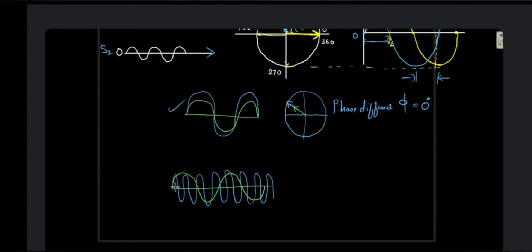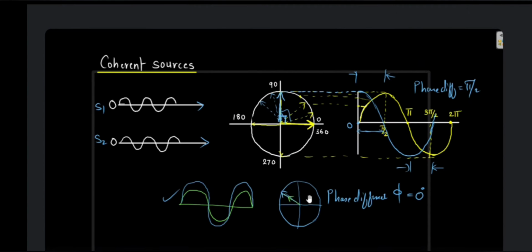So the two sources which are giving out these two waves will not be coherent. They are called incoherent sources. But the two waves we considered over here, yellow and blue, these two sources of light are going to be coherent sources of light. That means they have the same frequency, same wavelength, and a constant phase difference. The angle between them is constant. So these are your coherent sources.